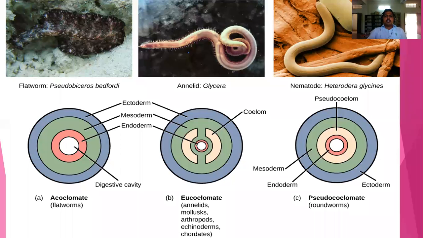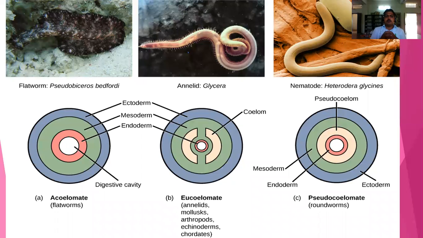Coelom. Coelom is a special character in animals. Coelom means a body cavity. Body cavity means the empty space which is present inside the body of an animal.